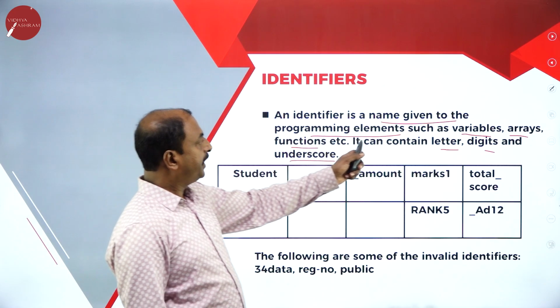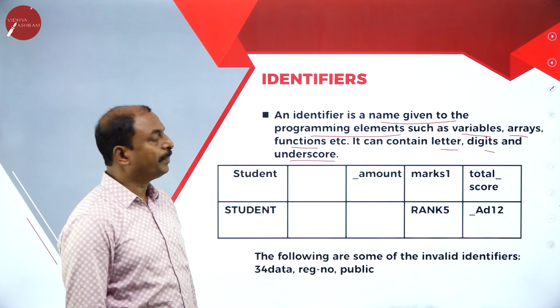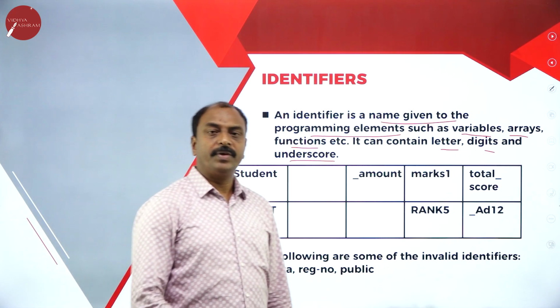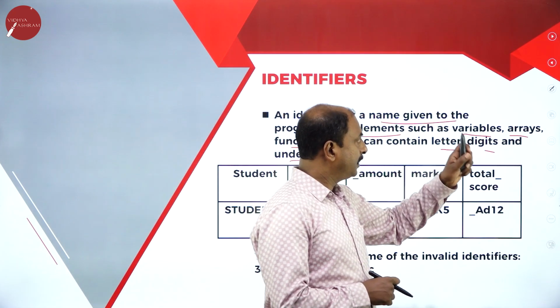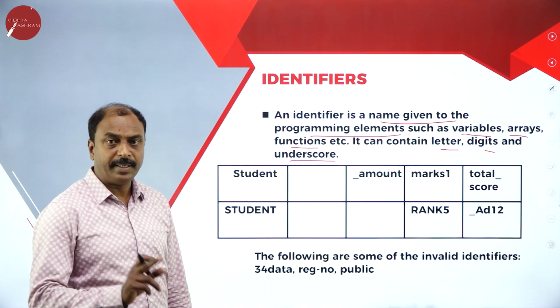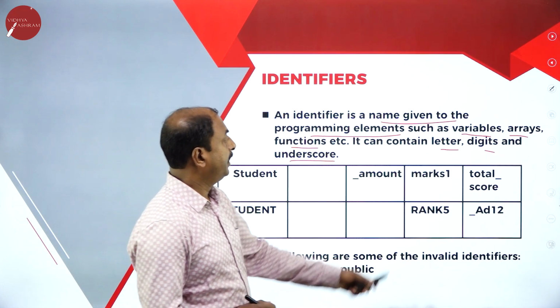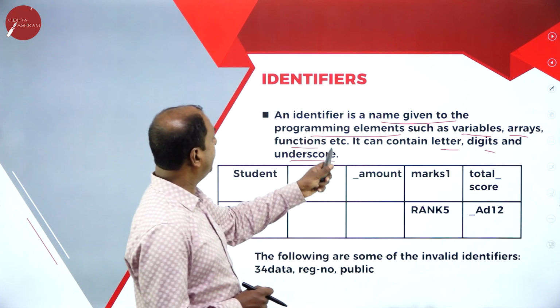Here in the program, we come across variables and arrays and functions. So we have to give name for all the elements through identifiers, and identifiers may contain letters, digits and underscores.